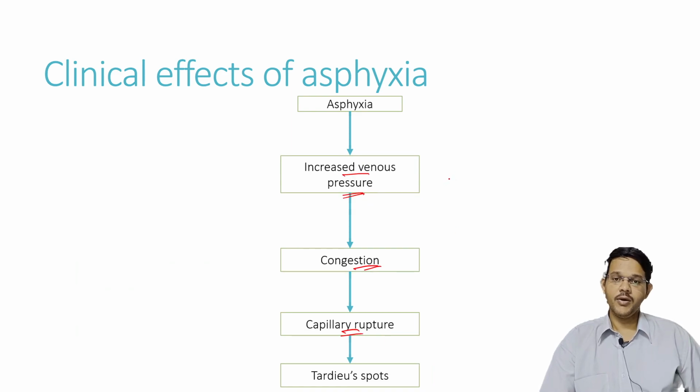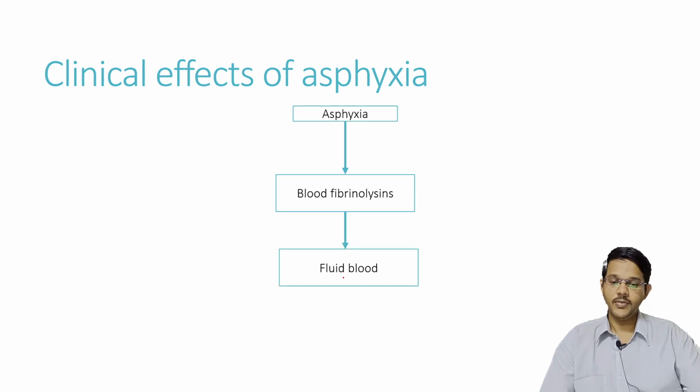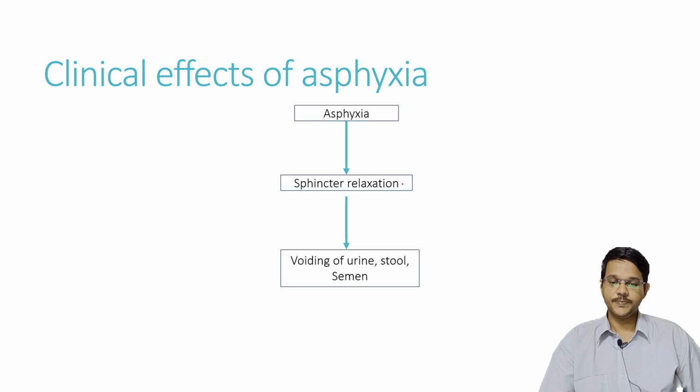One of the mechanisms: because of asphyxia, there is increased venous pressure, which may also cause congestion of different organs. Asphyxia can also increase the fibrinolysis percentage in the blood, which may cause the blood to become fluid. So the thickness of blood reduces and it becomes more fluid, which can cause congestion in the tissues.